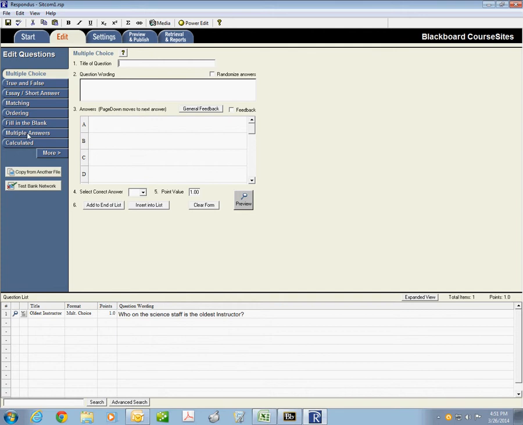The next question is titled Car Color. Who on our science staff drives a white automobile? Choice A would be Mike Revinson.